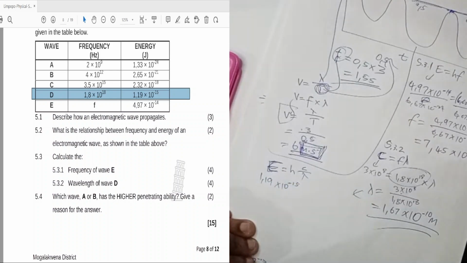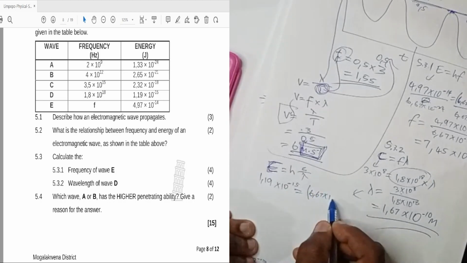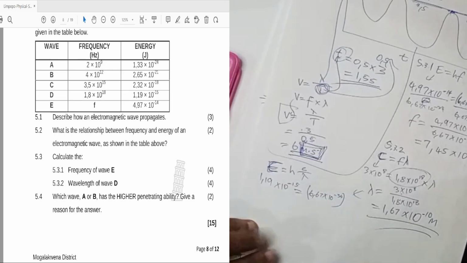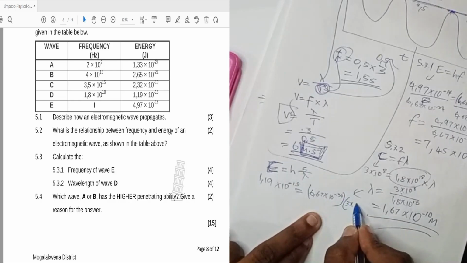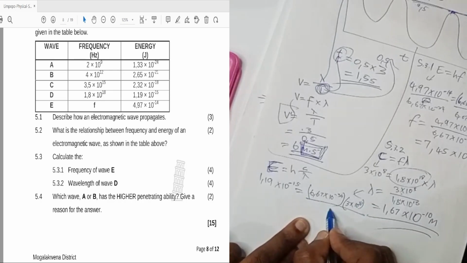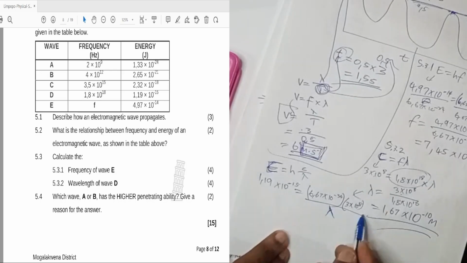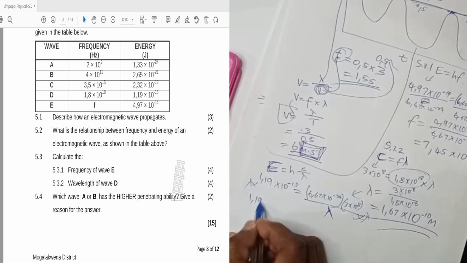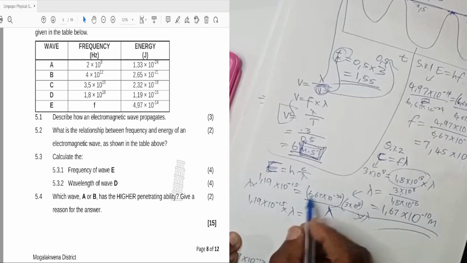Then 1,19 times 10 to the power negative 15 equals h, 6,6 times 10 to the power negative 34, and c, which is 3 times 10 to the power 8, all divided by the one we are looking for. We don't have this, right? So we multiply both sides by lambda, then we have 1,19 times 10 to the power negative 15 times lambda equals the other side.